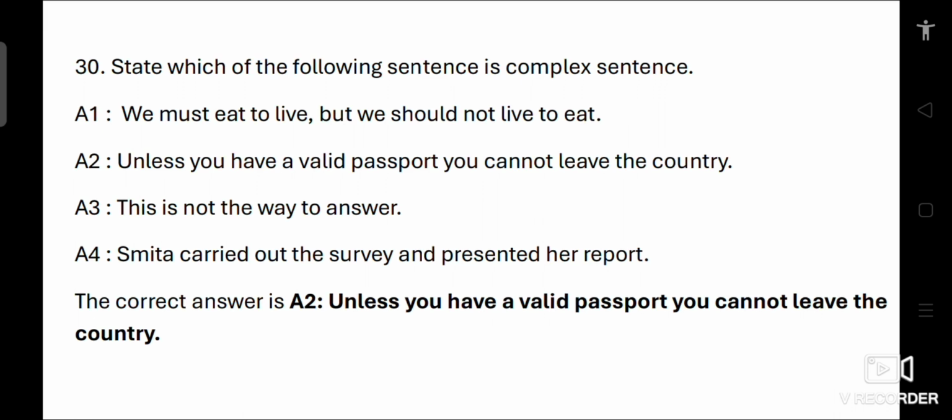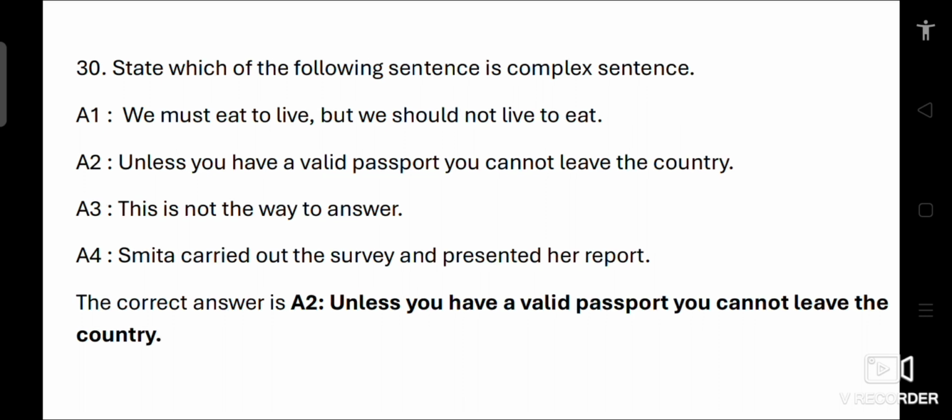A1 is a compound sentence because it has two independent clauses joined by but. A3 is a simple sentence as it contains only one independent clause. A4 is a compound sentence because it has two independent actions joined by and. A complex sentence contains one independent clause and at least one dependent clause. In this case, unless you have a valid passport is the dependent clause as it cannot stand alone as a complete sentence. You cannot leave the country is the independent clause as it can stand alone as a complete sentence.